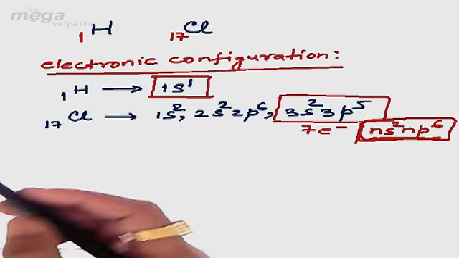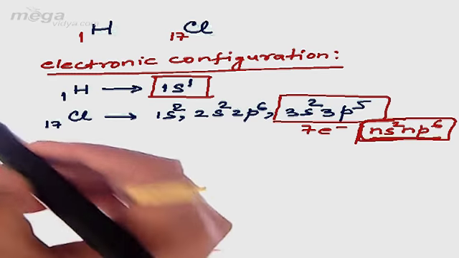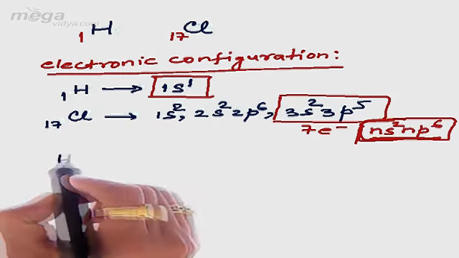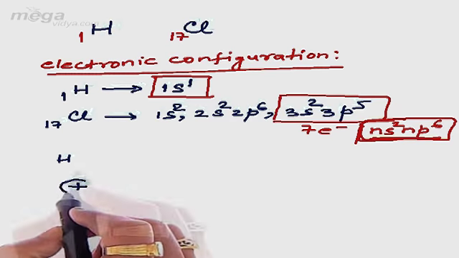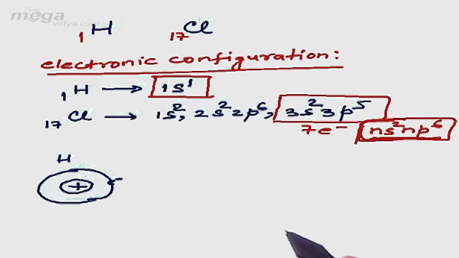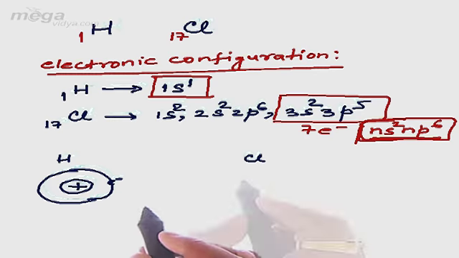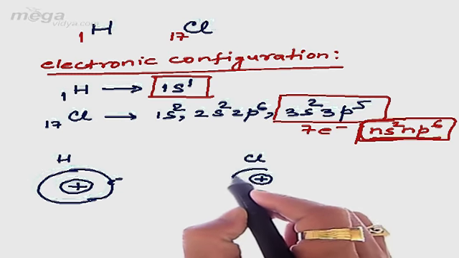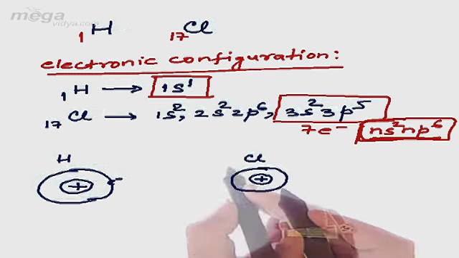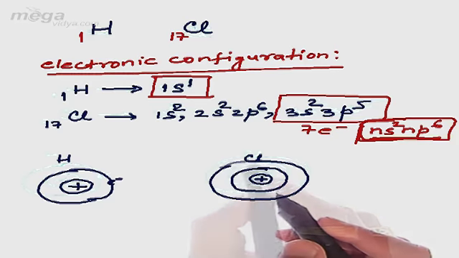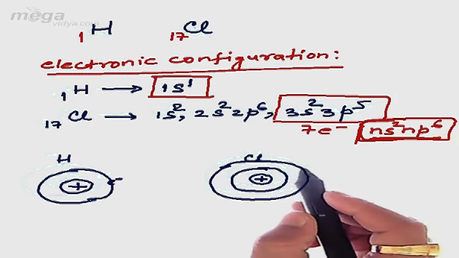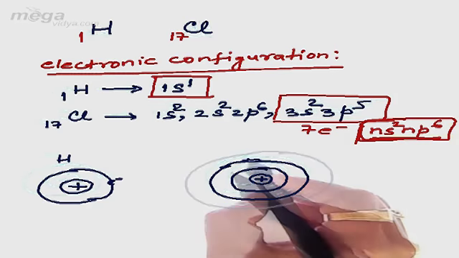So let's draw the valence configuration of both the atoms. For hydrogen we have the nucleus at the center and it will have 1 electron in its valence shell. Similarly, the chlorine atom will have a nucleus, then in the first K shell we will have 2 electrons. Next to that we have the L shell, which will have 8 electrons, that is 2s2 2p6, and next we have the M shell.